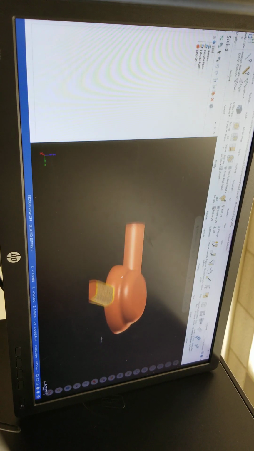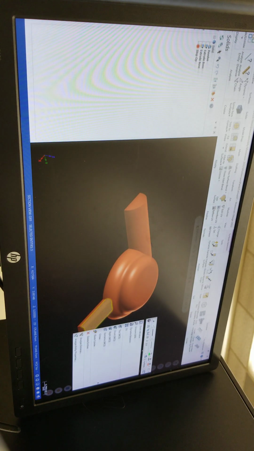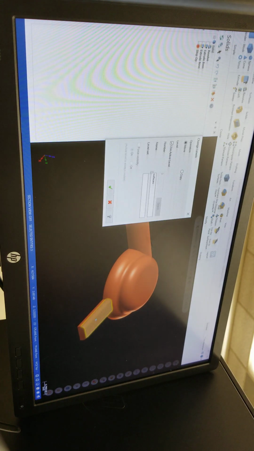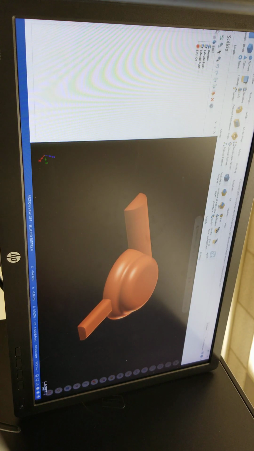Just want to work on this area, right click and move that to a different surface level. Say I want to do surface 5, and you name this handle. You can say handle surface or surface handle, doesn't matter. And hit OK. So now you got that surface handle.